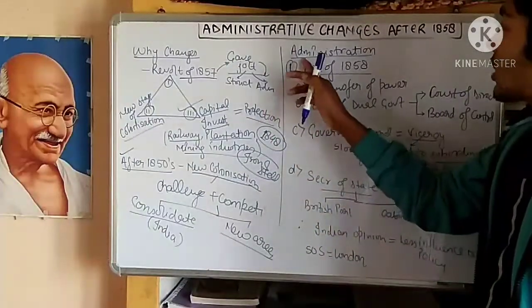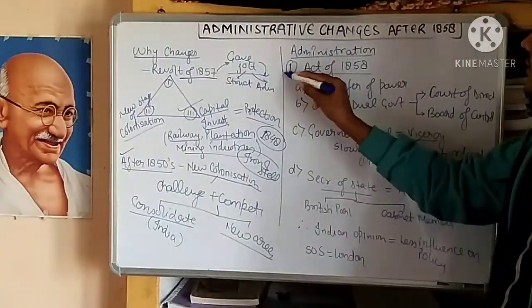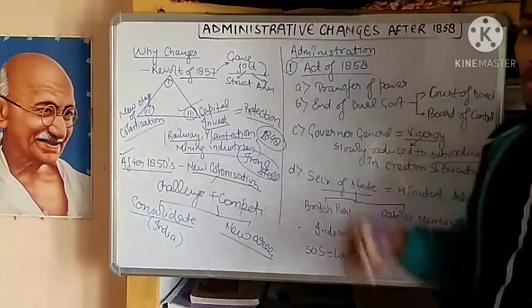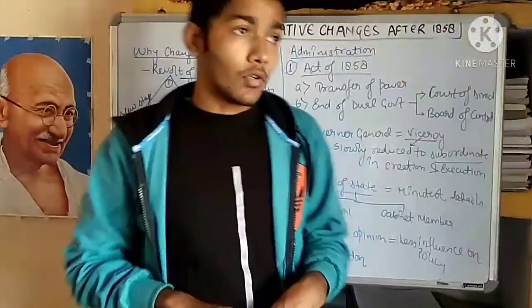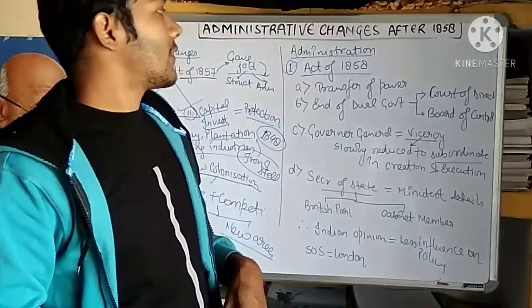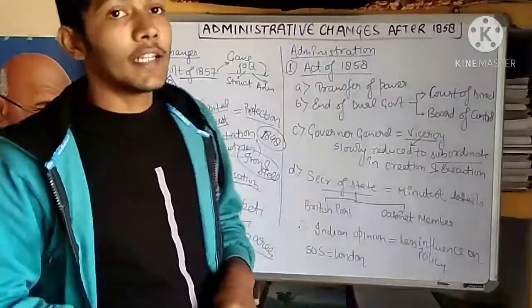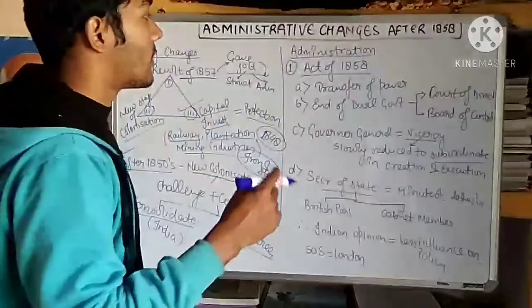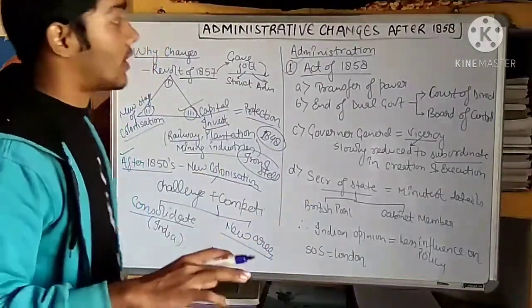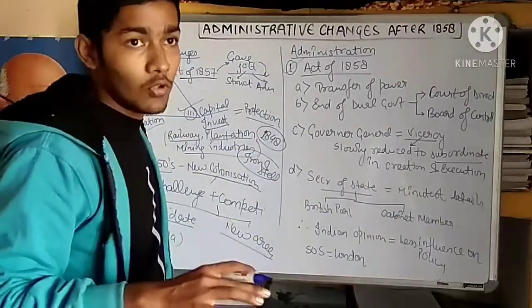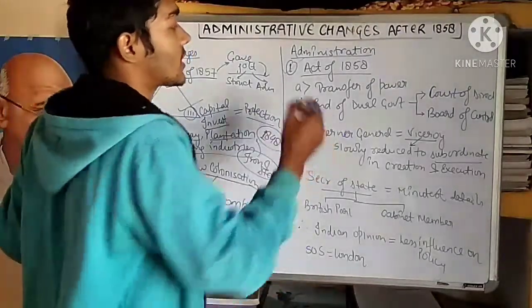Now we will discuss what the administrative changes are. The first was the Act of 1858. We know that after the 1857 revolt, the first act that came in India was the Act of 1858. So we will quickly discuss some points of this act. As you know all these points, just quickly revise it.